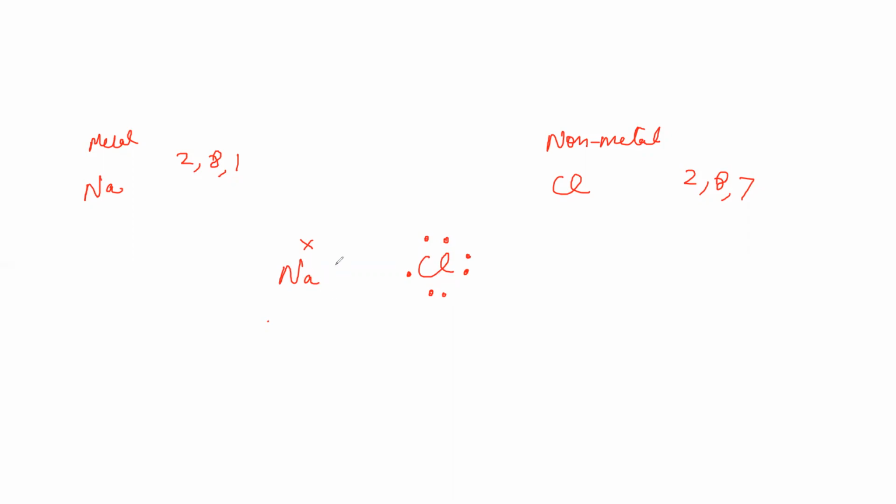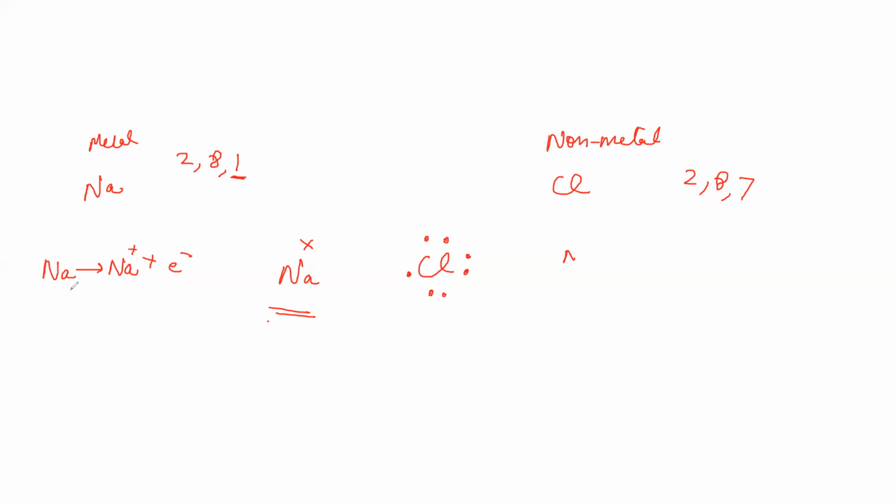Now what will sodium do to become stable? It has to lose this electron. And what will chlorine do? It has to gain 1 electron. That means if sodium wants to become stable, it will lose 1 electron and become a positive ion.